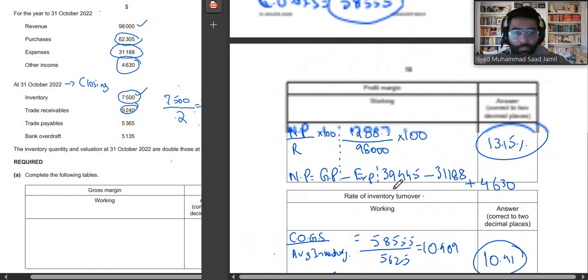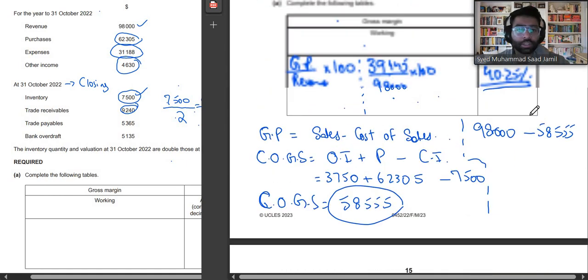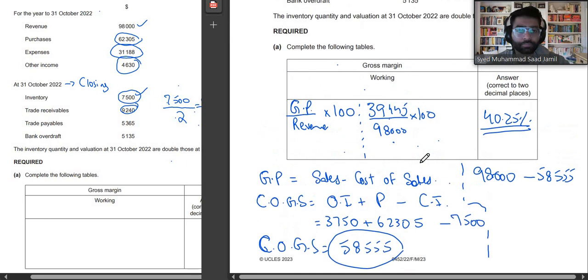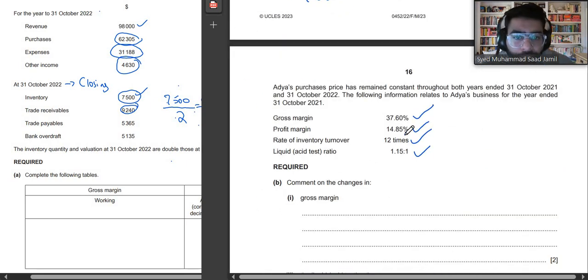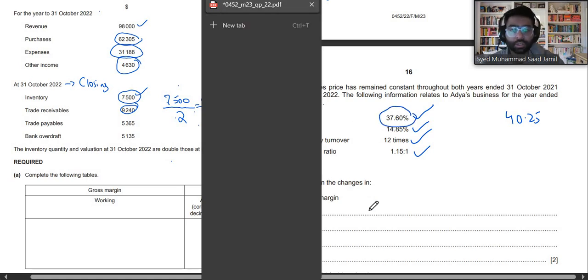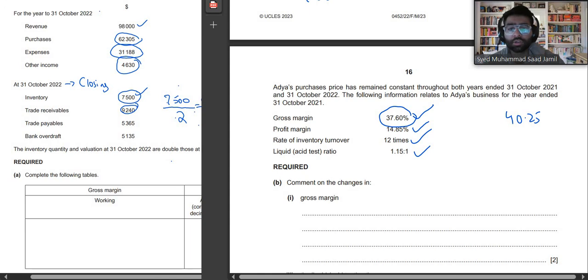So look, how much was her gross margin before? Her gross margin is now 40.25, and before, her gross profit margin was 37.60. So comment on the changes in gross margin. So look, if you guys notice, let me write over here 2022 so that you guys don't get confused. This is 2022, this is 2021. Gross profit margin has improved. So you guys will say gross margin